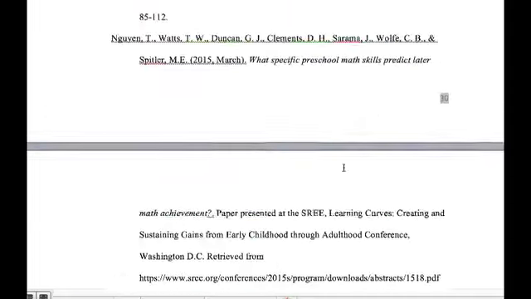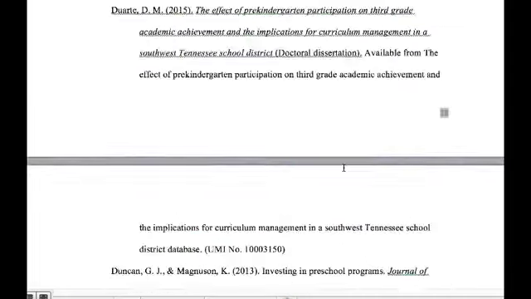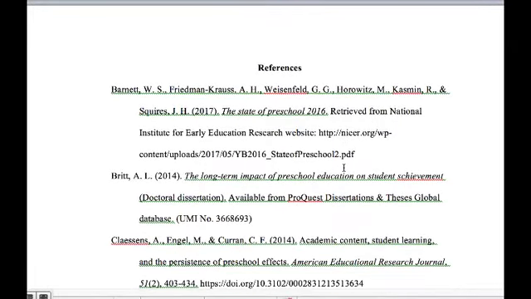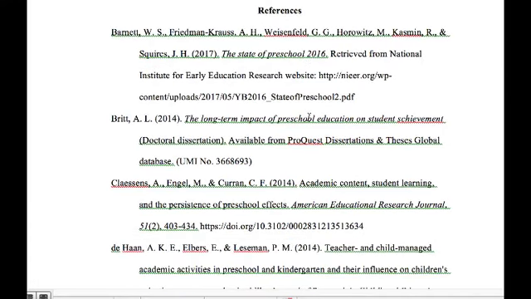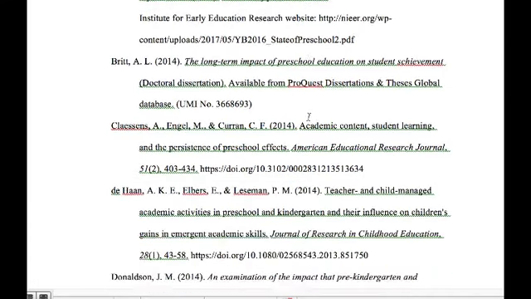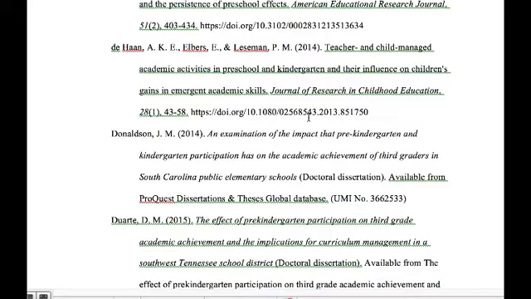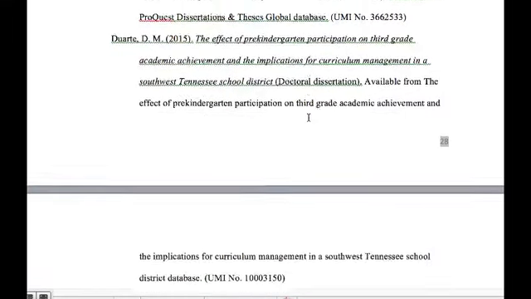You notice that her references relate to early childhood education. So her topic for this paper was, I believe the title of it was The Impact of Early Childhood Education in Elementary School. And so you'll notice that all of her references are about that particular topic, the effects of preschool on kindergarten or elementary school. So all of these articles are related to that topic.